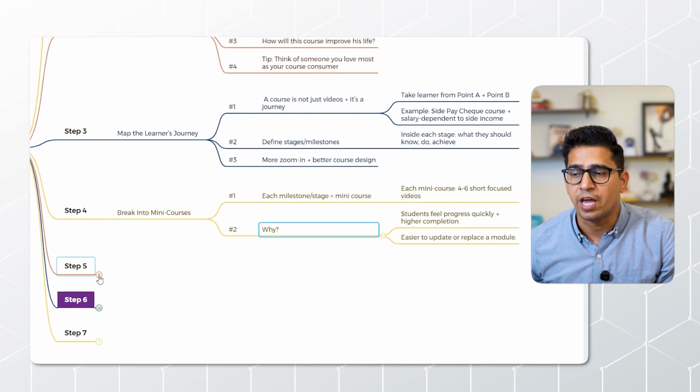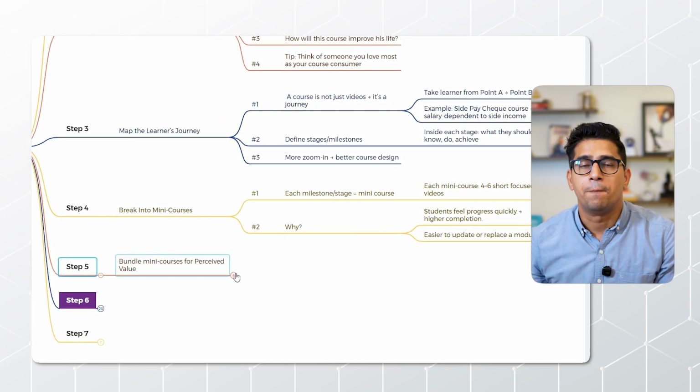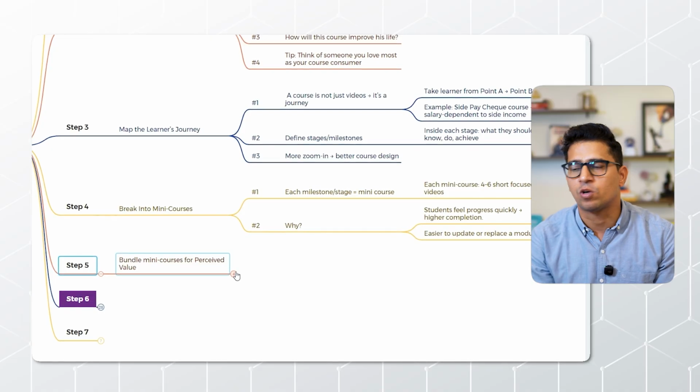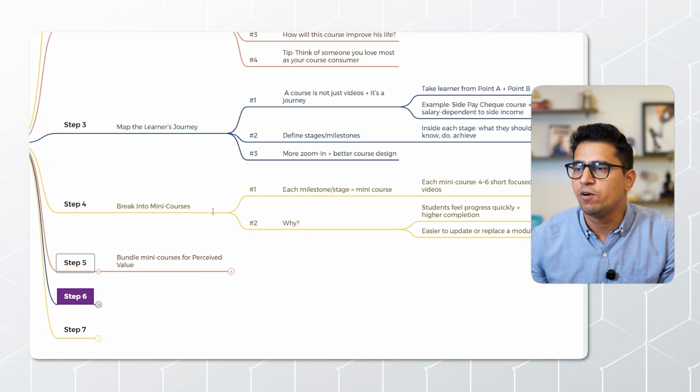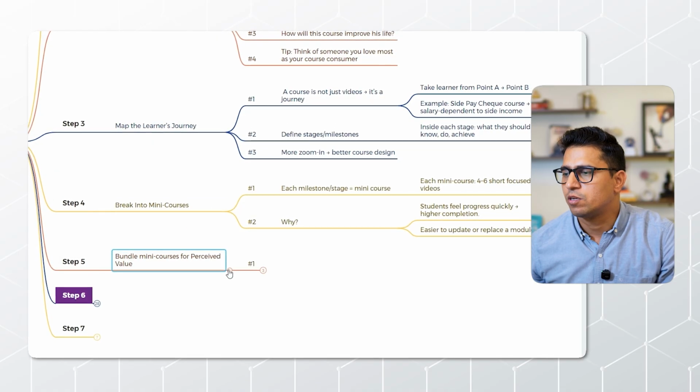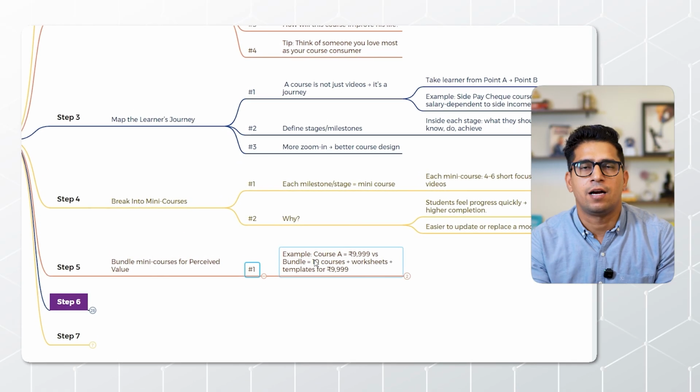Now the fifth step is again super important: bundle all these mini courses for the perceived value. This is very, very important. So let me give you a very simple example. There are two examples that you should try to understand.